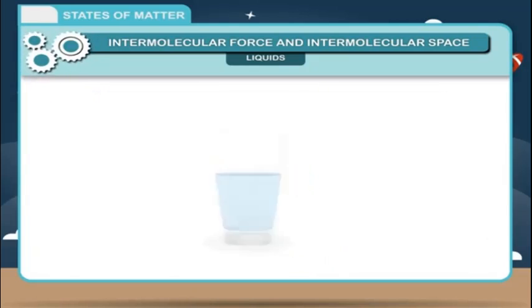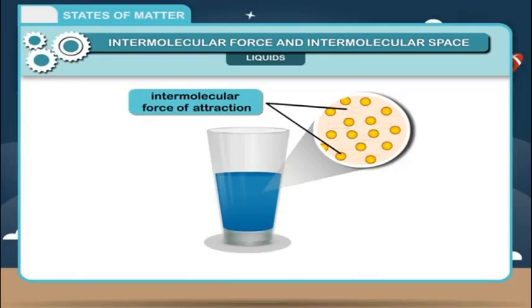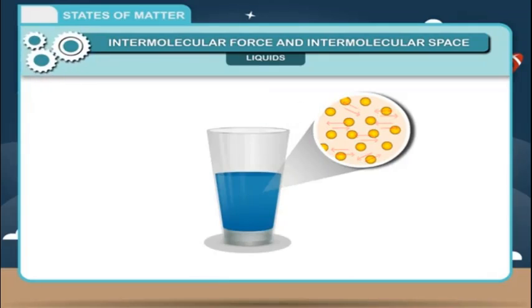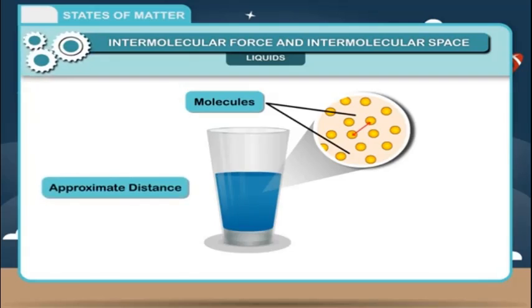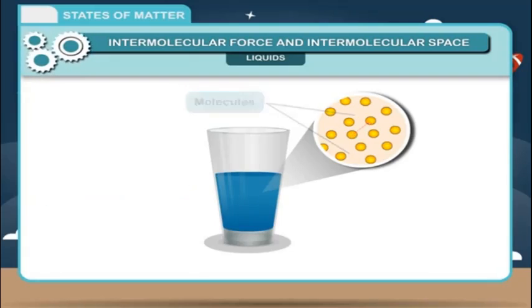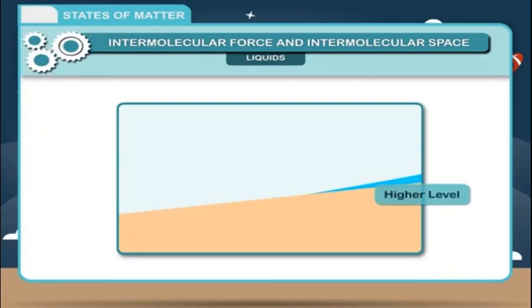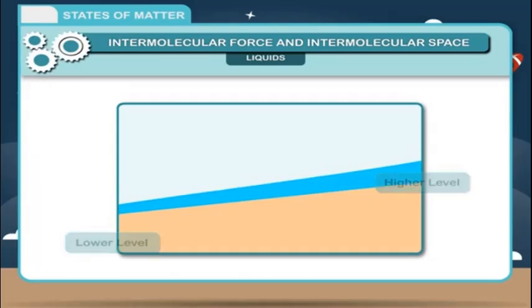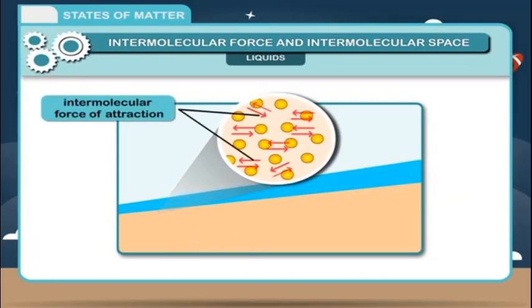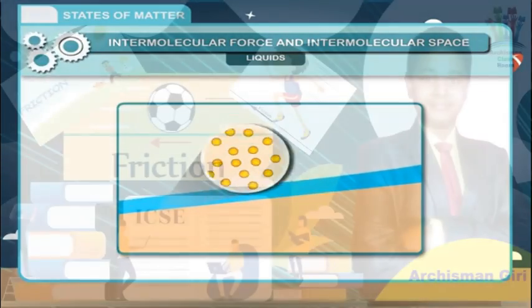Reason? Since intermolecular force of attraction in a liquid is not very less as in the case of gases, the molecules remain at an approximate distance from each other. Unlike solids, their places are not fixed, but they cannot roam away from their places. 3. Liquids flow from a higher level to a lower level under normal conditions. You can attribute this property to intermolecular force of attraction in liquids which doesn't allow molecules to stray.